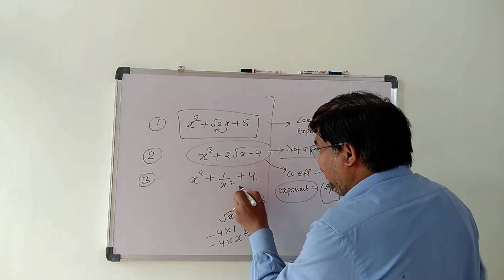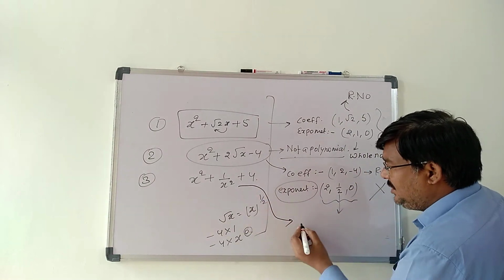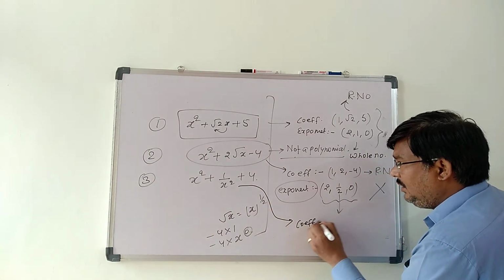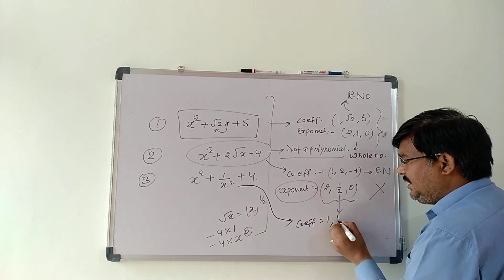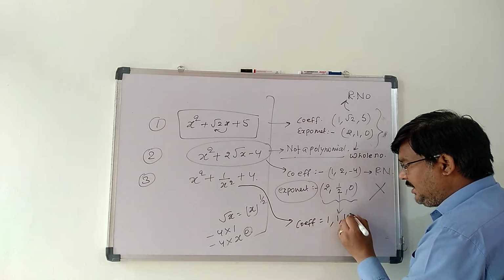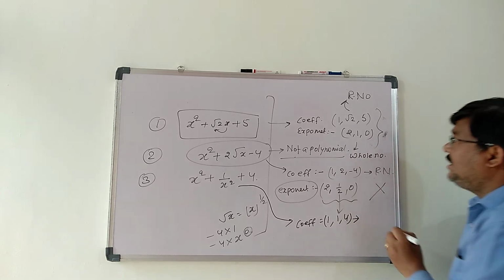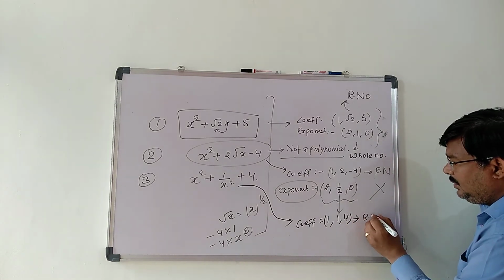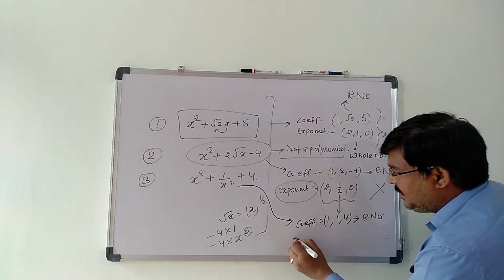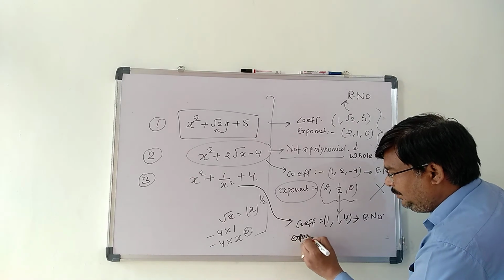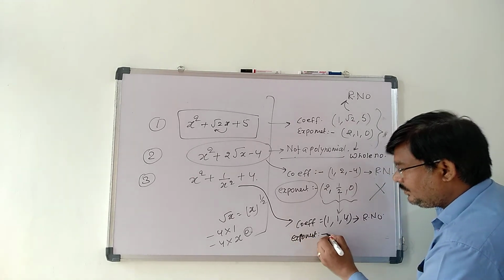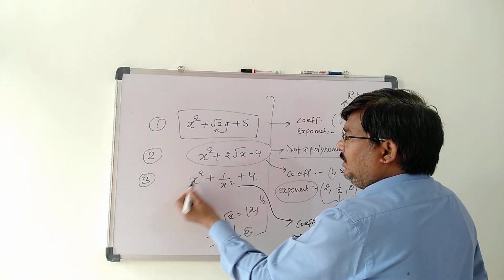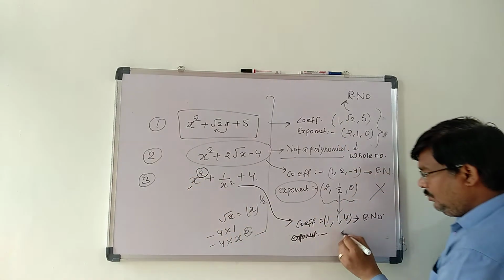Now what about considering the third example? Here the coefficient of x square is 1. The second term's coefficient is also 1 and the constant term is 4. So these are real numbers. Now what about the exponent? Here the power is 2.